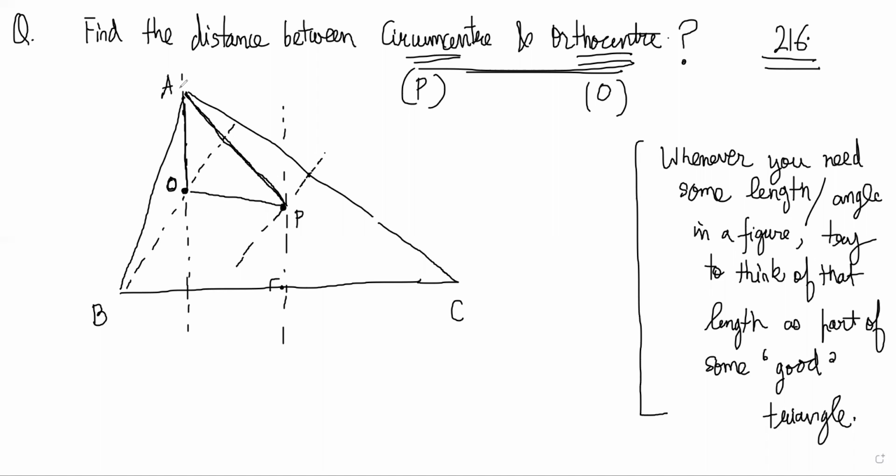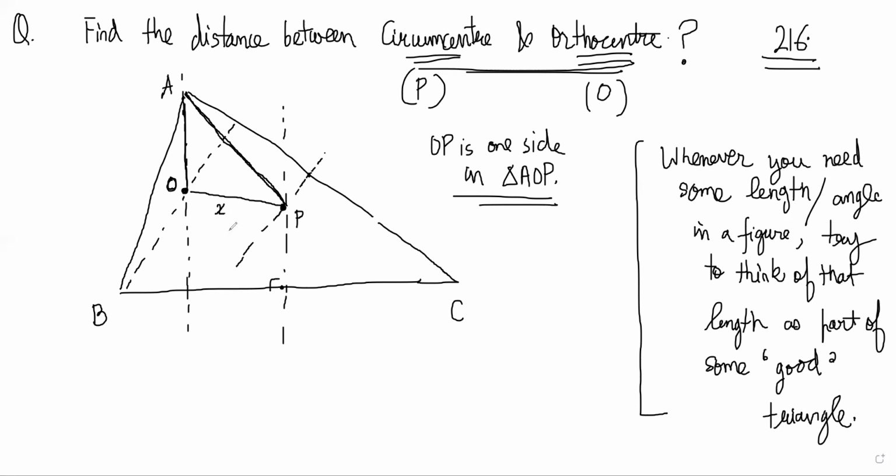Obviously, this is not unique. You can join B to O and B to P also, right? And C to O and C to P also, right? I'm just joining it to A because it looks better. At least right now, OP is one side in triangle AOP, right? Now, why is this useful?